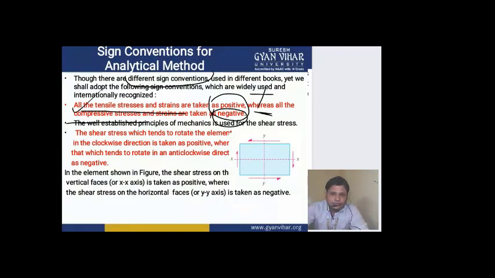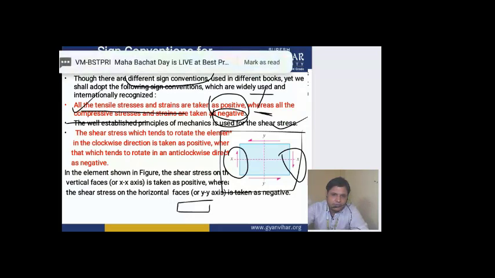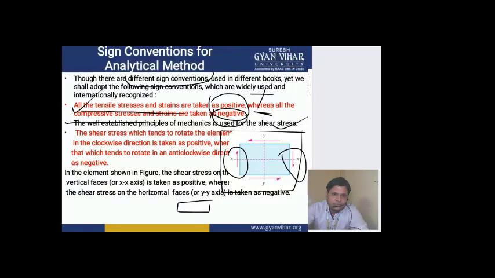Then if there is any shear stress, as you are seeing in this diagram, it acts across any plane, parallel to the plane. So if the shear stress is acting along the x direction, in this way, shear stress is always denoted in this way, like a couple.